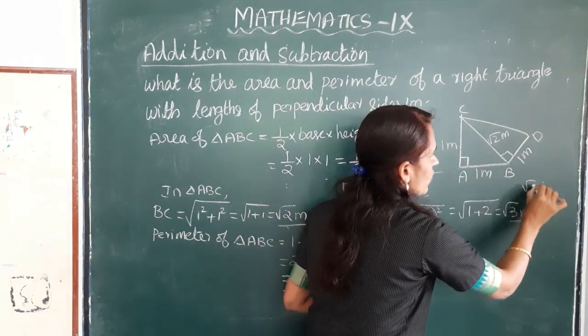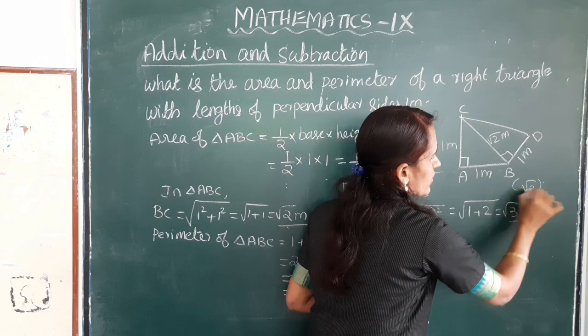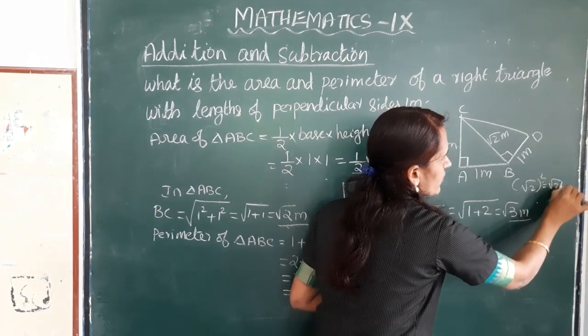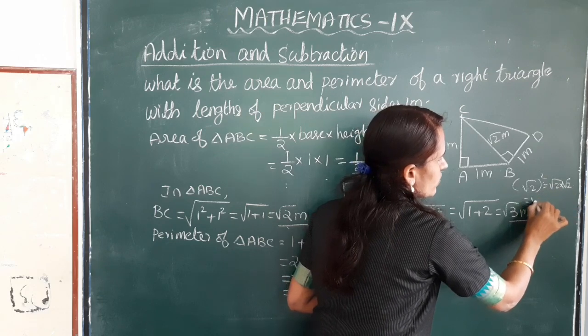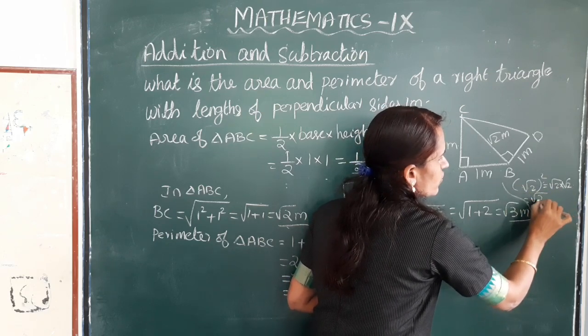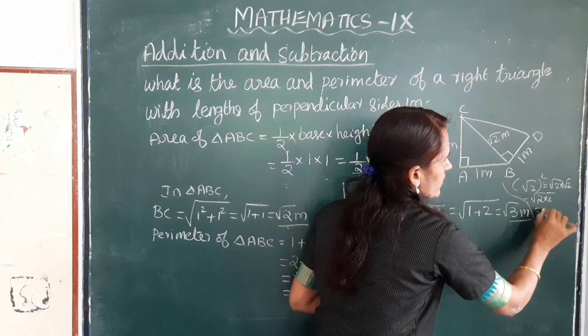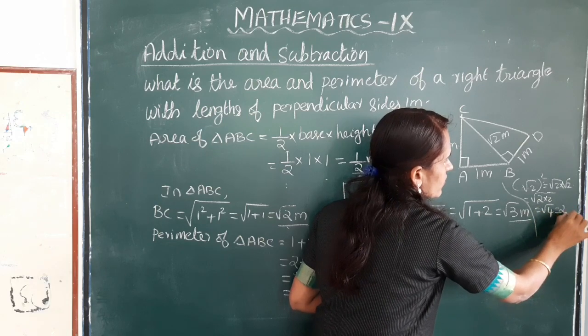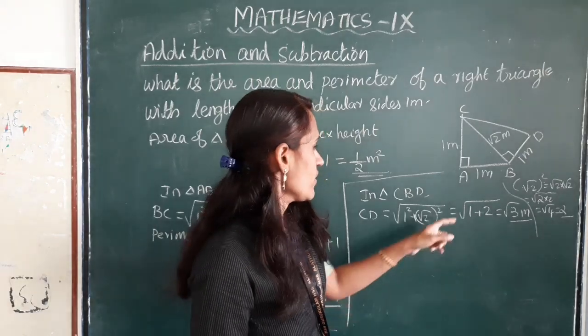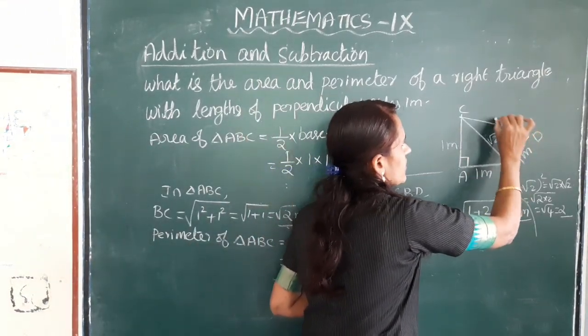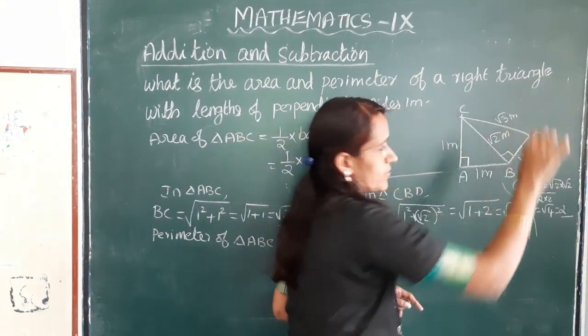Root 2 whole square is equal to root 2 into root 2. This is equal to root of 2 into 2. This is equal to root 4 is equal to 2. Okay. So, here CD is root 3 meter.